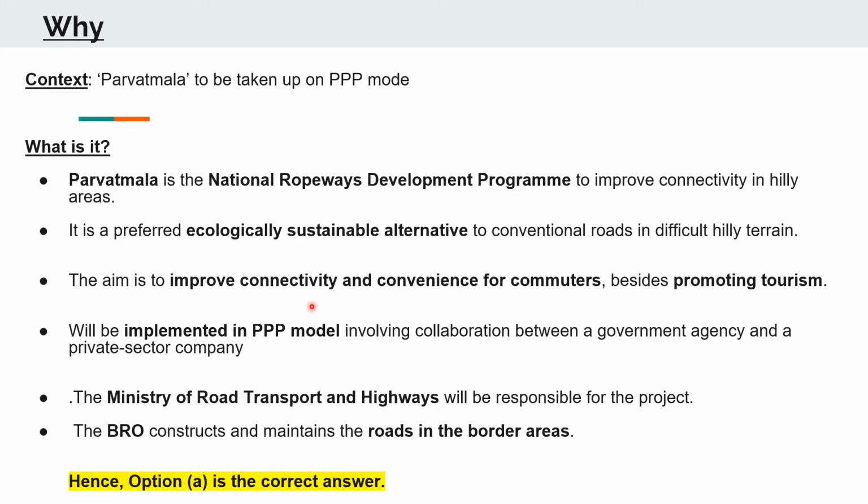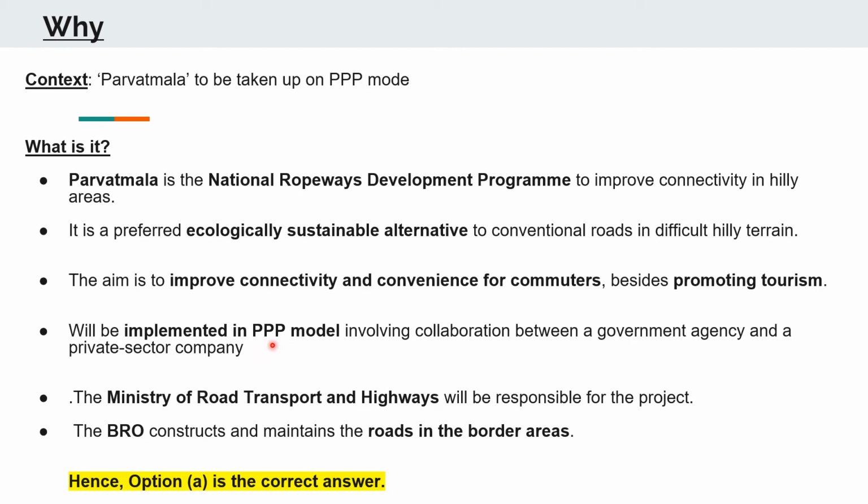The aim is to improve connectivity and convenience for commuters besides promoting tourism. So the aim is to improve connectivity for commuters. That is, it is not only for the border regions or for the army, but for general convenience. And it also seeks to boost tourism that has taken a hit in this pandemic. Also, it is decided that it will be implemented in a PPP model, that is public-private partnership model, which will involve collaboration between the government agency and the private sector company.